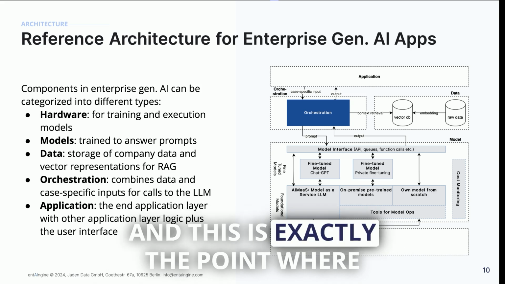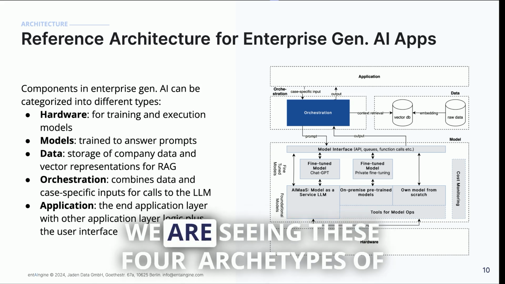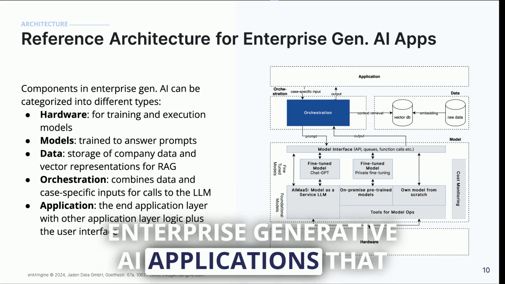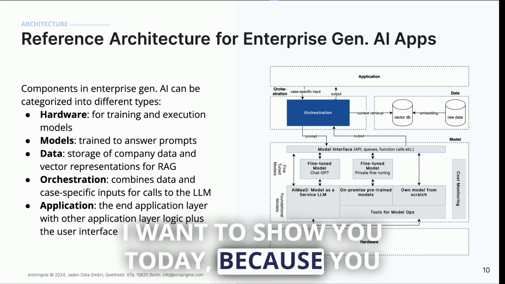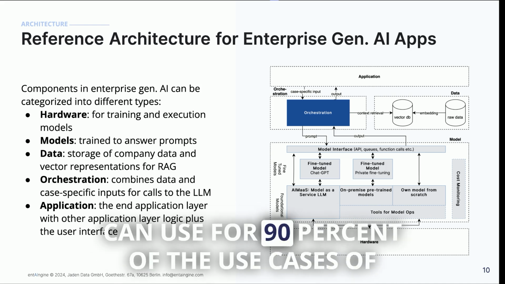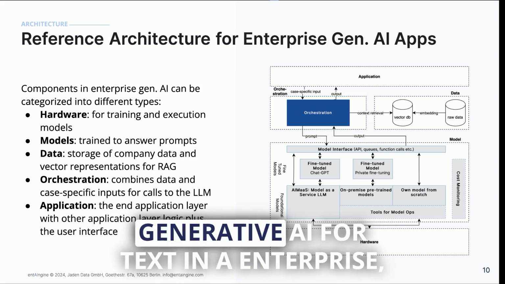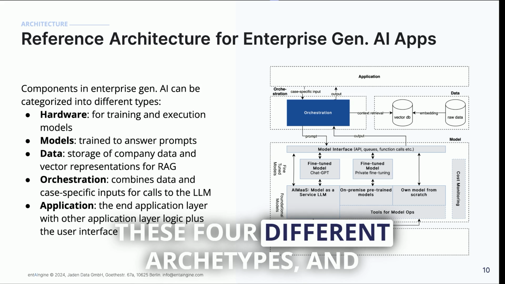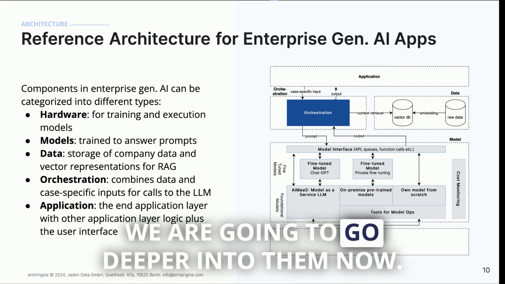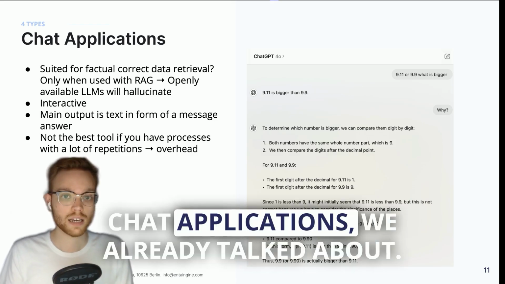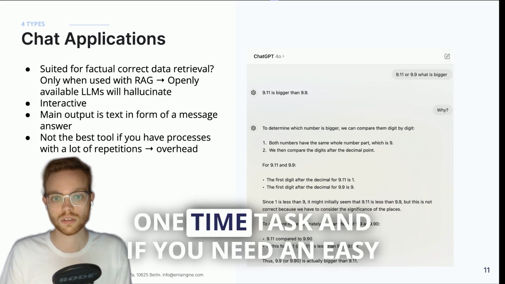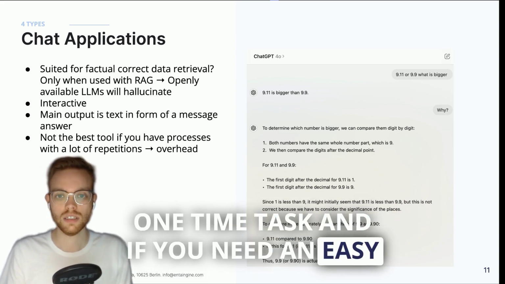And this is exactly the point where we are seeing these 4 archetypes of enterprise generative AI applications that I want to show you today. Because for 90% of the use cases of generative AI for text in enterprise, you can use these 4 different archetypes. And we are going to go deeper into them now. Chat applications, we already talked about. Chat applications are great if you have a one-time task and if you need an easy-to-use interface.